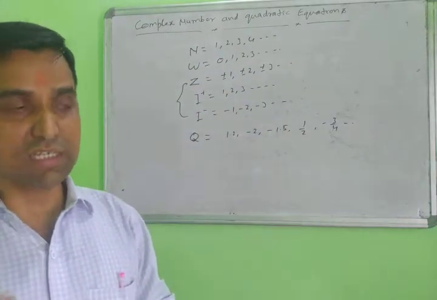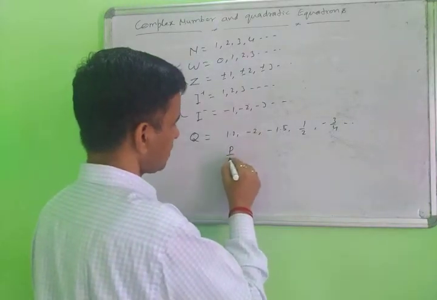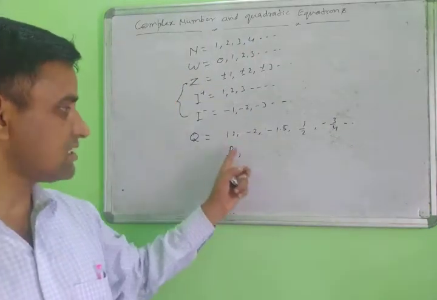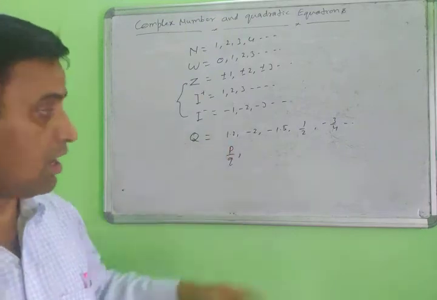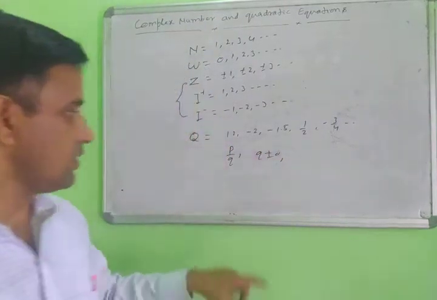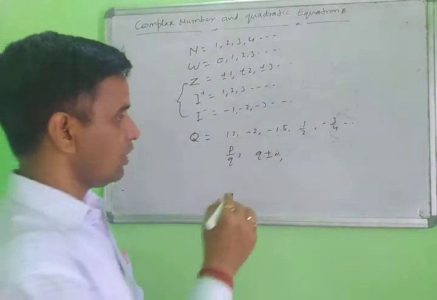But with one condition: those numbers which can be expressed in the form P upon Q as a fraction are called rational, where Q does not equal 0, meaning the denominator will not be 0, though P can be 0.